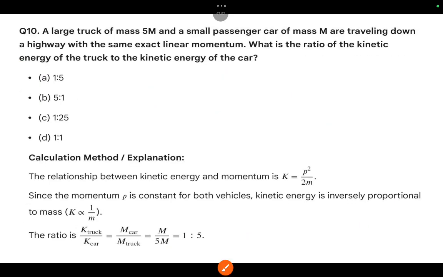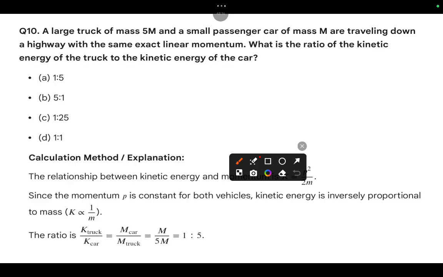Question number 10. A large truck of mass 5m and a small passenger car of mass m are traveling down a highway with the same exact linear momentum. What is the ratio of the kinetic energies of the truck and the car?